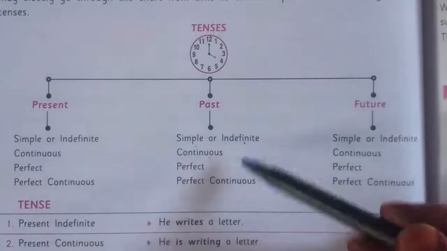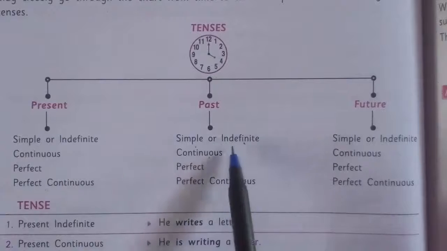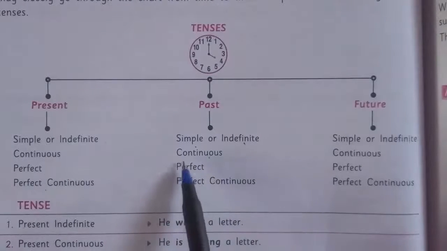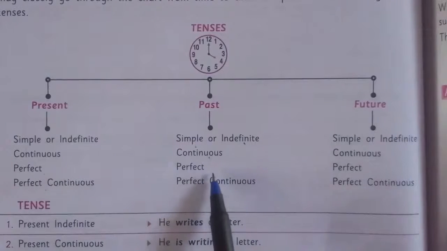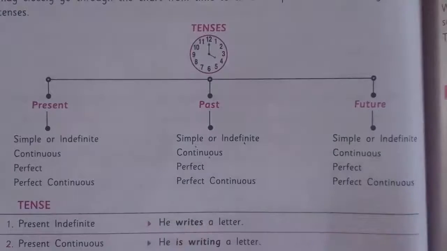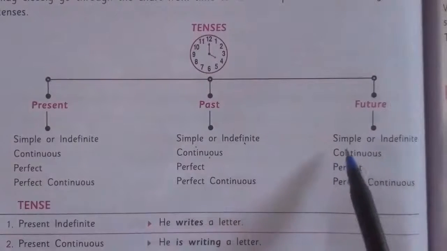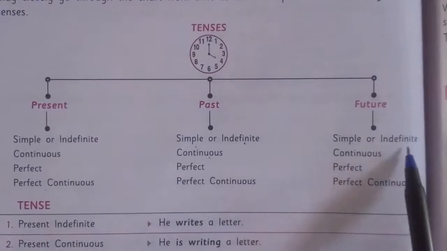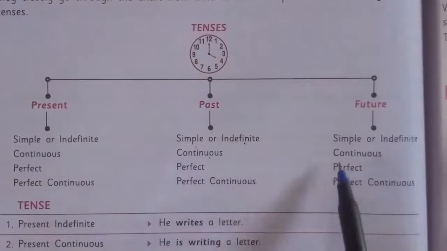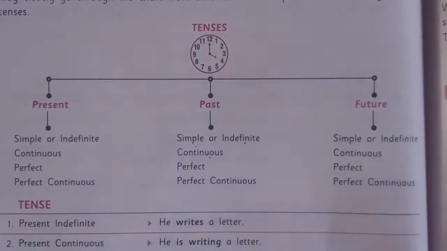Past tense is also subdivided into four categories: simple past tense or past indefinite tense, past continuous tense, past perfect tense and past perfect continuous tense. Future tense is also divided into four groups: simple future tense or future indefinite tense, future continuous tense, future perfect tense and future perfect continuous tense.